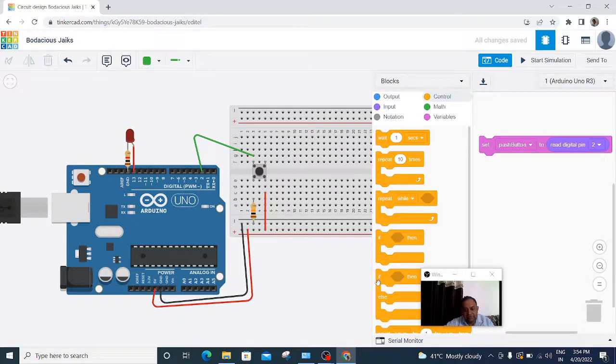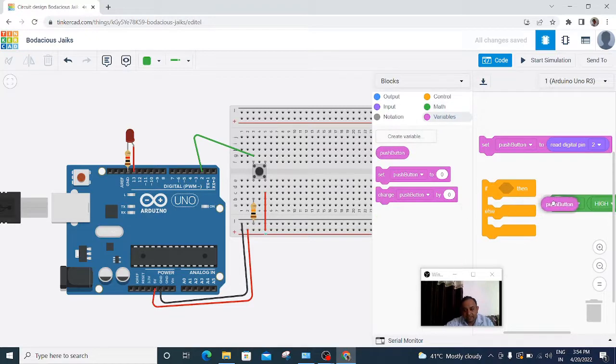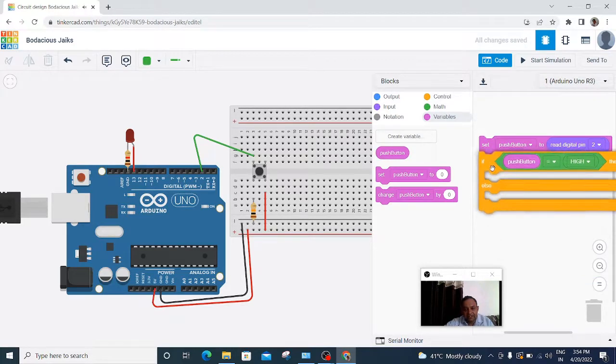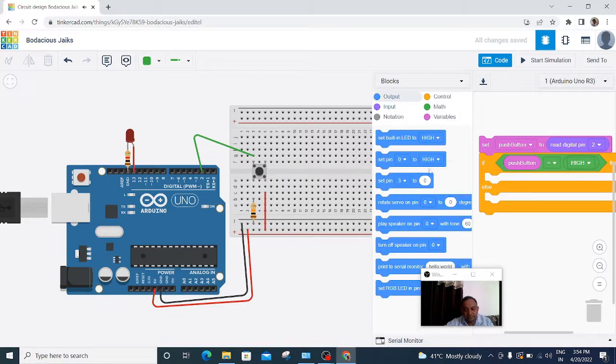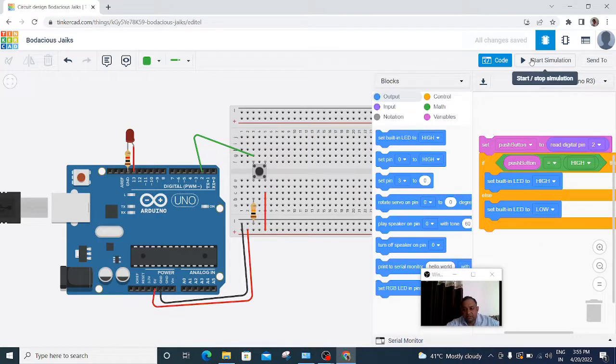Then we will go to if else statement, and we'll apply some control. So if the push button is high, equal to high, then our built-in LED, which is at number 13, should be high, else it should be low. So you can start the simulation.